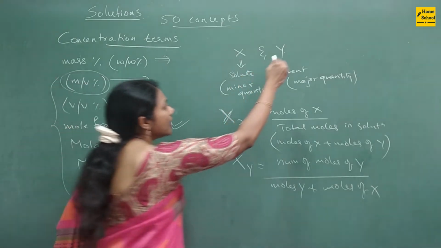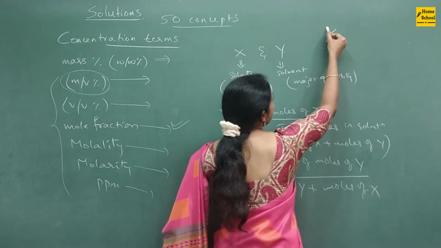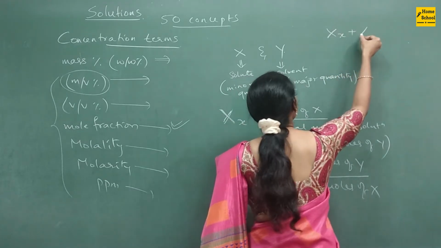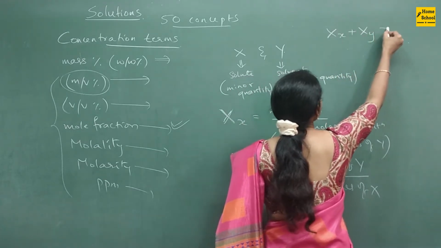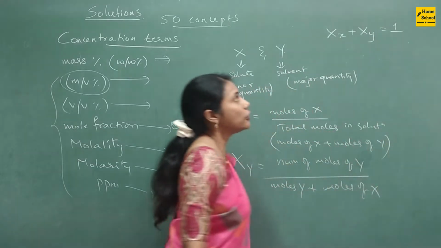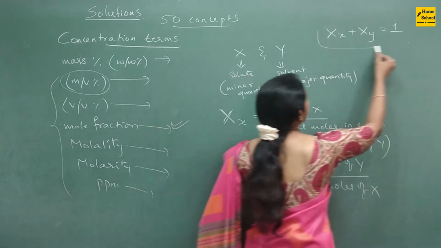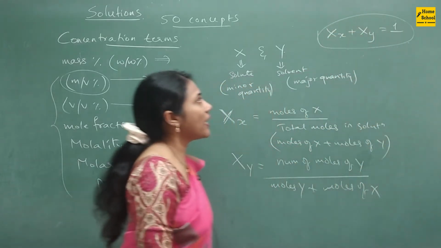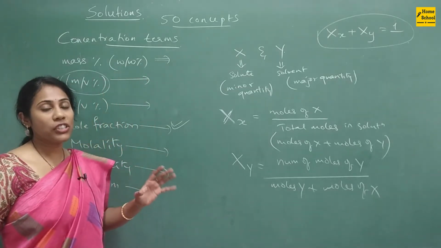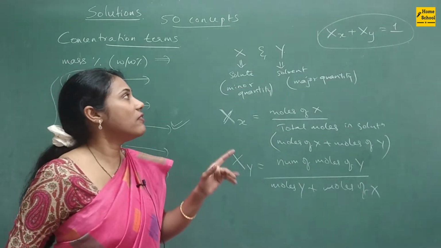And you know what? Sum of the mole fractions of all the components in a solution will always be equal to 1. This is very important.